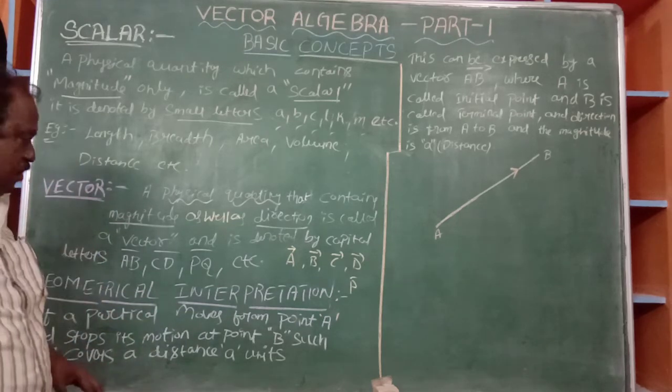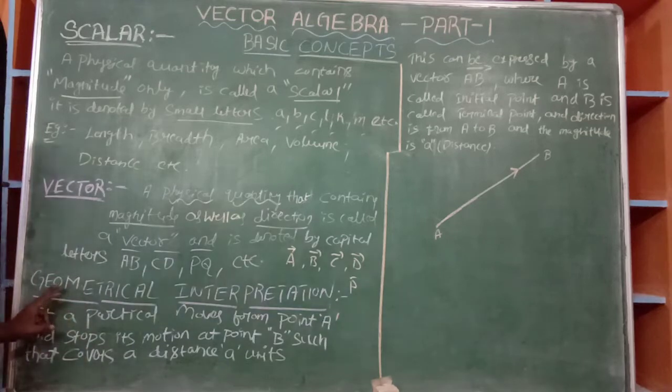I will clarify it with the geometrical interpretation. Geometrically, we can define the vector.